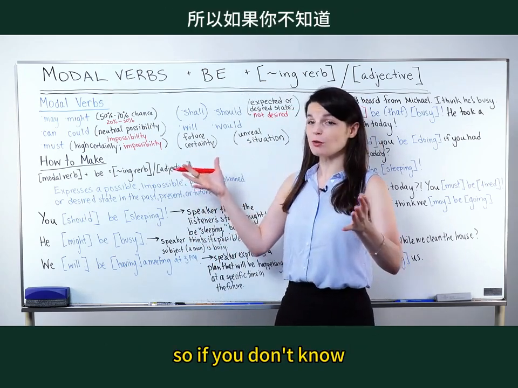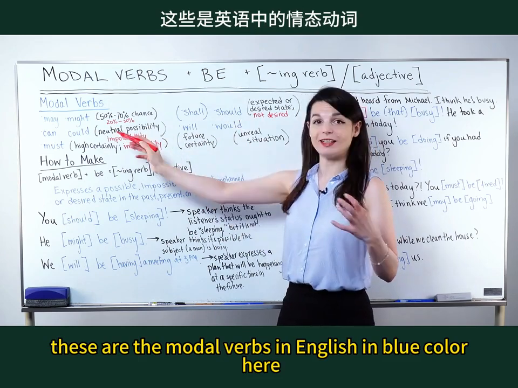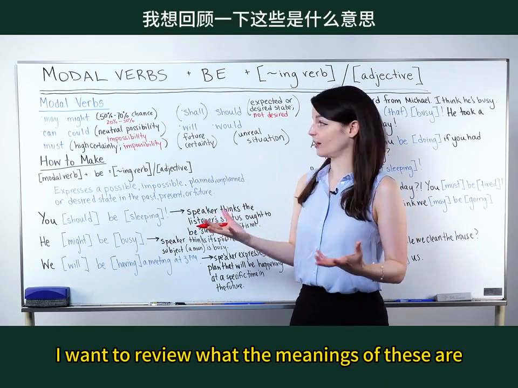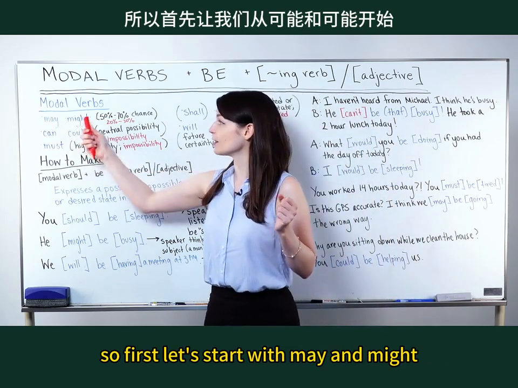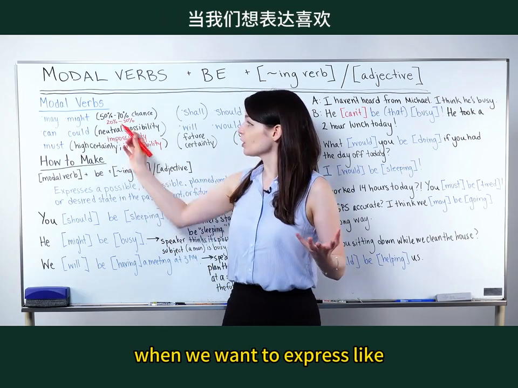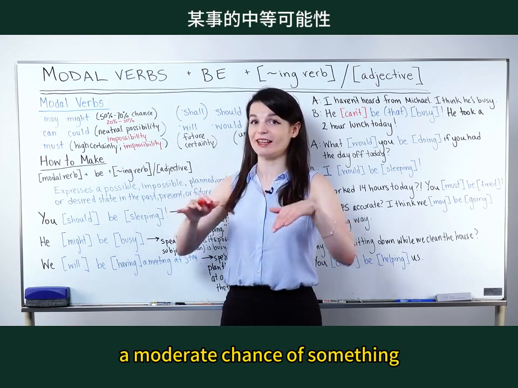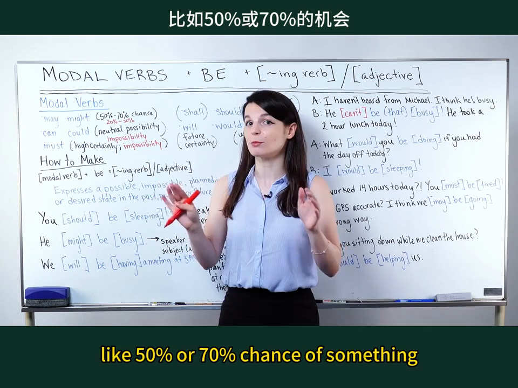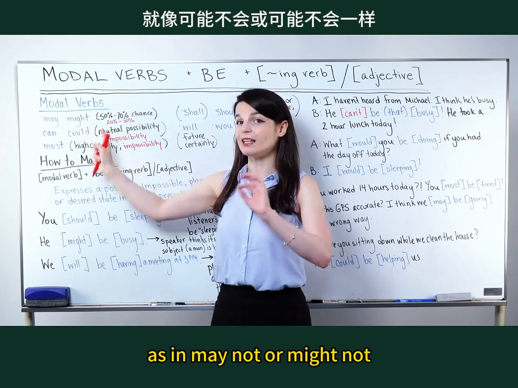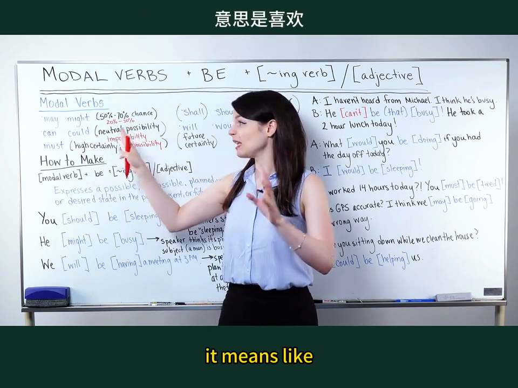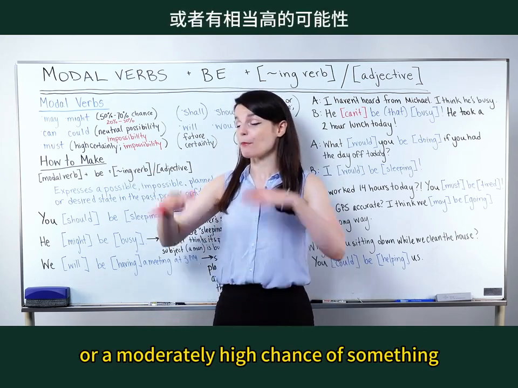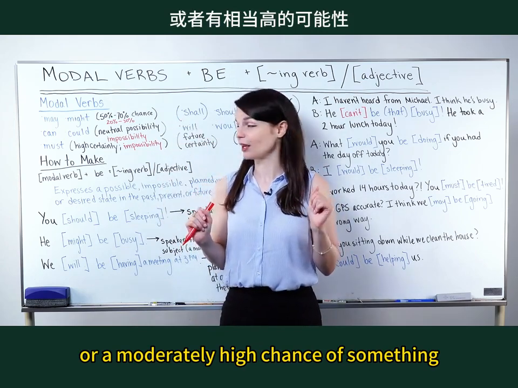If you don't know, these are the modal verbs in English in blue color here. I want to review what the meanings of these are. First, let's start with may and might. We use may and might in the positive form when we want to express a moderate chance of something, like 50% or 70% chance of something. When we use it in the negative form, as in may not or might not, it means maybe a 20 to 30% chance of something. So a moderately low or a moderately high chance of something.